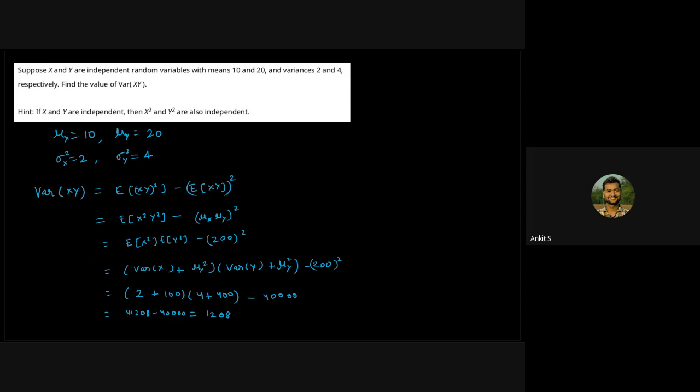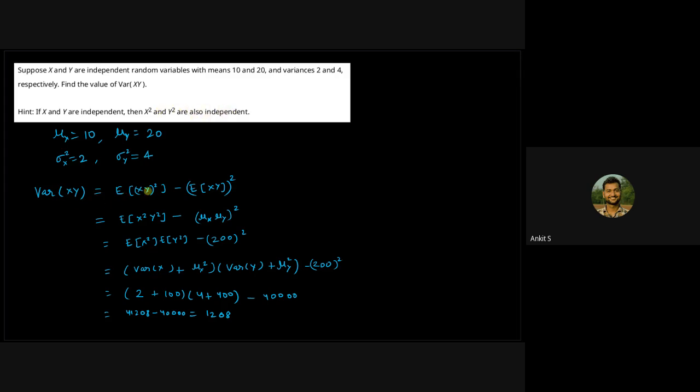What about this? Suppose X and Y are independent random variables with means given and variances also given. We have to find the variance of X times Y. Here you will just be using the properties of variance. It's given that if X and Y are independent, then X squared and Y squared are also independent. You have to use this and other properties of variance.